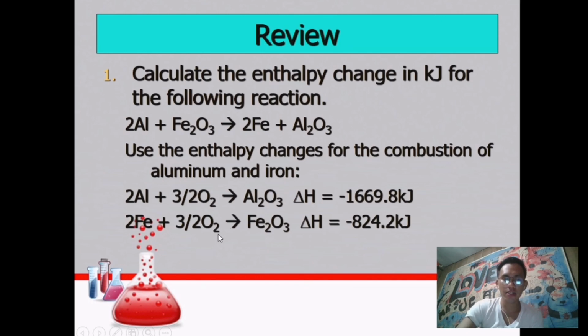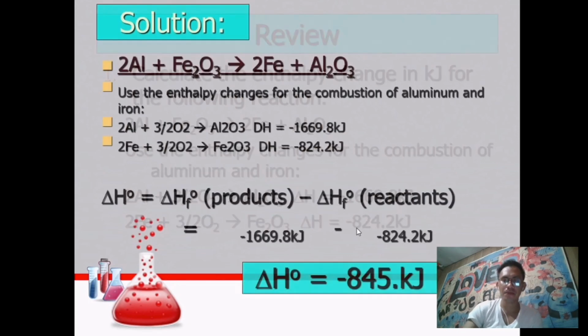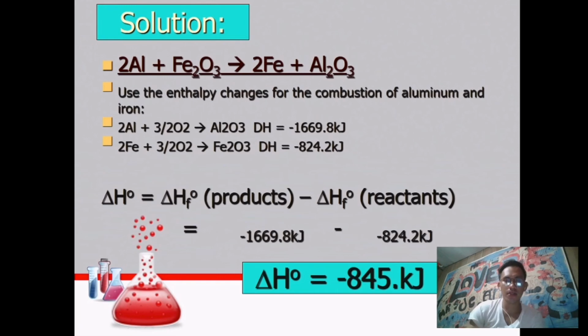So for the iron naman, so we have this heat of formation or the enthalpy change or heat change is negative 824.2 kilojoules, also negative, and matatawag natin siya na exothermic process. So next one. So dito sa solution, pinakita ko lang what is the solution for that. Ito siya.